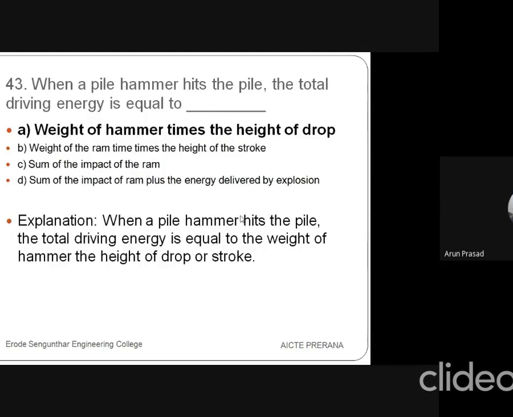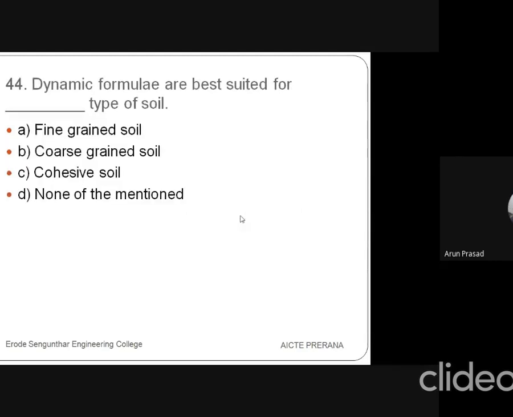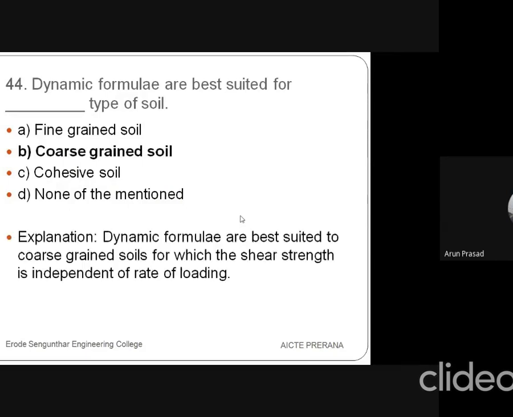Then 44th is, dynamic formulae are best suited for dash. Whether it may be fine grained or coarse grained or cohesive, or none of the above? So the answer is coarse-grained soil. Dynamic formulae are best suited to coarse-grained soil for which the shear strength is independent of rate of loading.